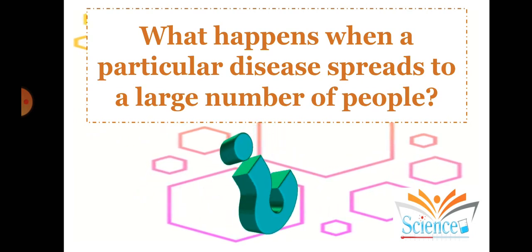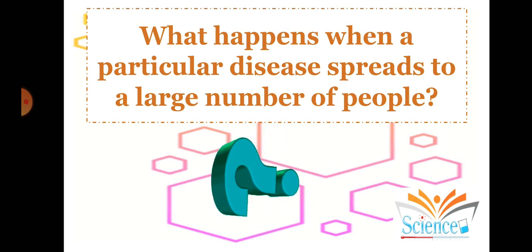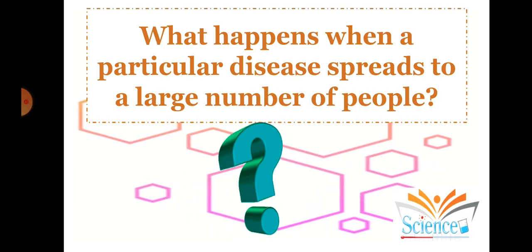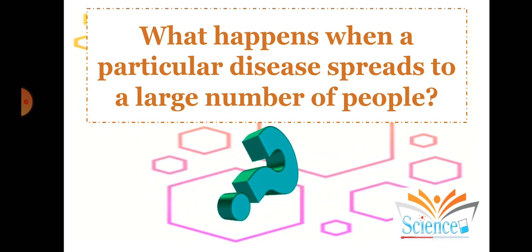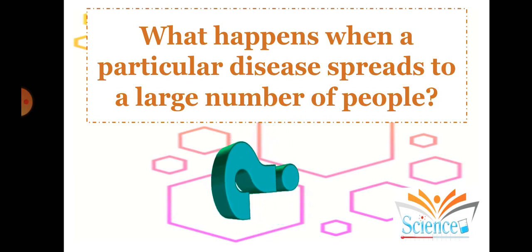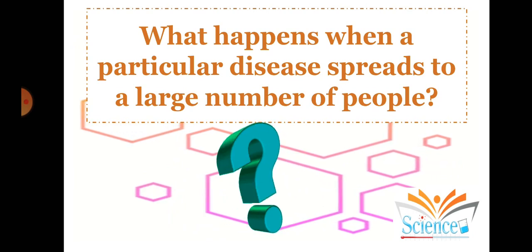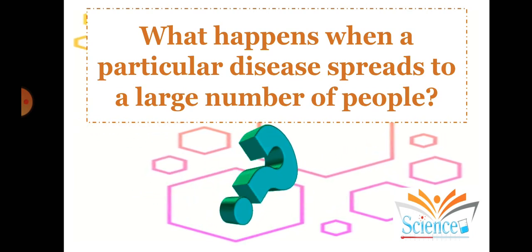Students, this kind of outbreak is called an epidemic. An epidemic spreads rapidly and infects a large amount of the population, so a mass of people get infected. Another feature is that it spreads in a very short period of time.